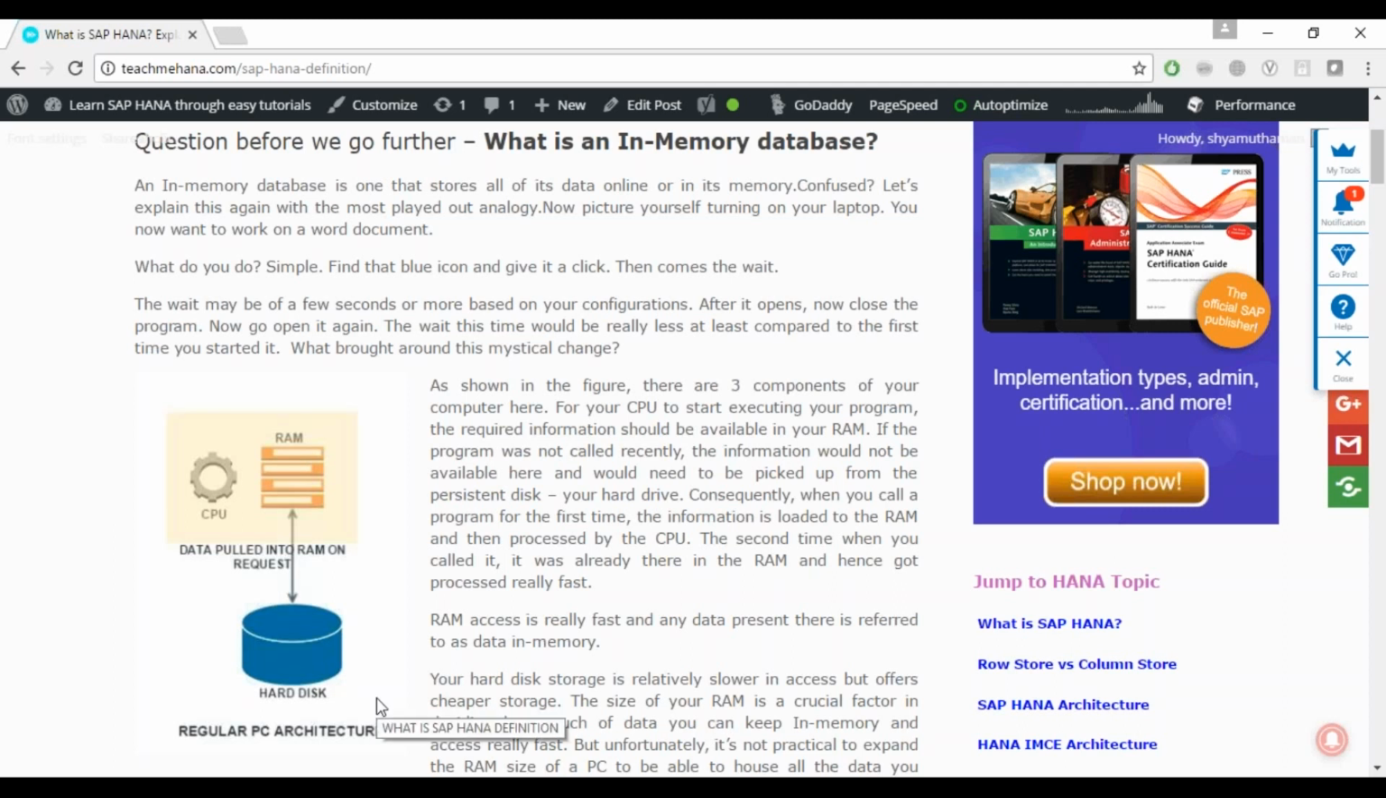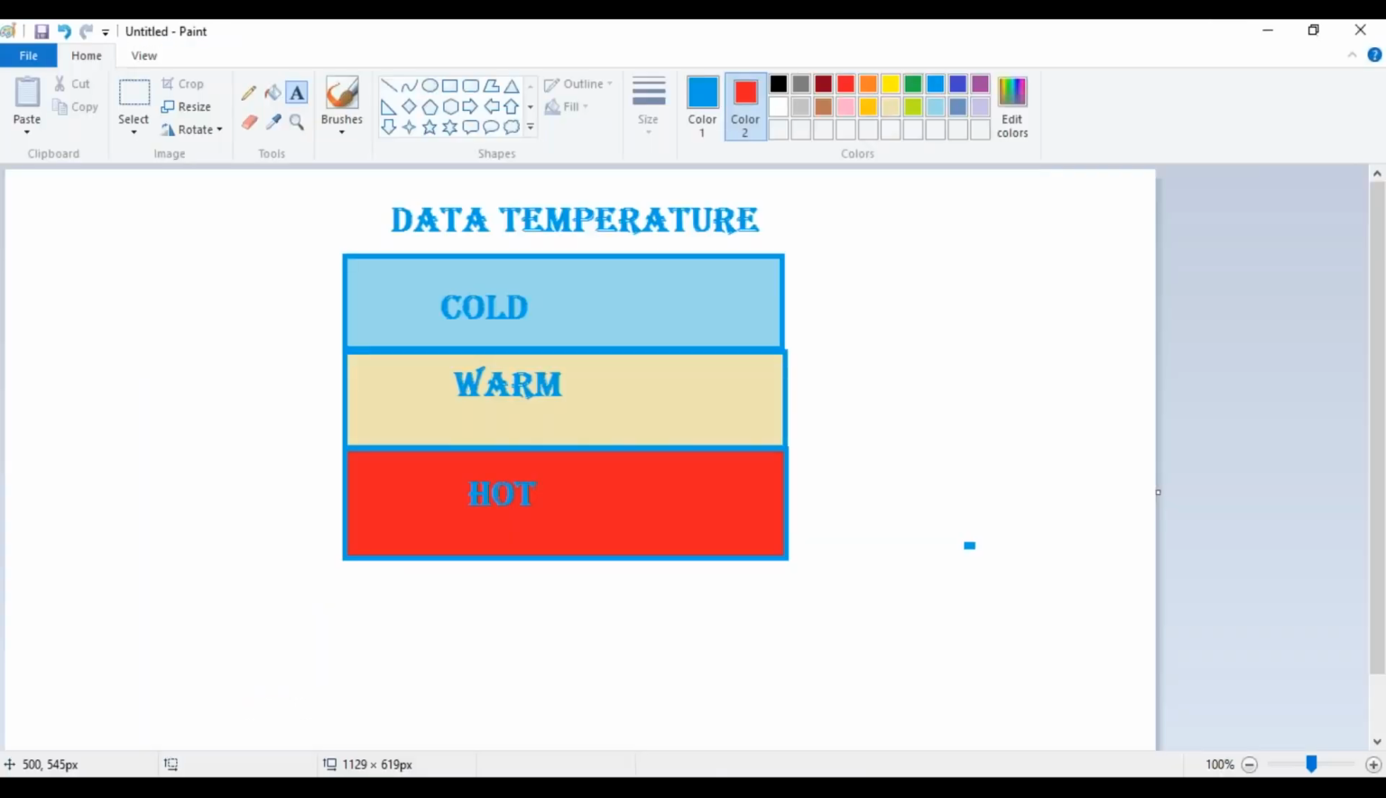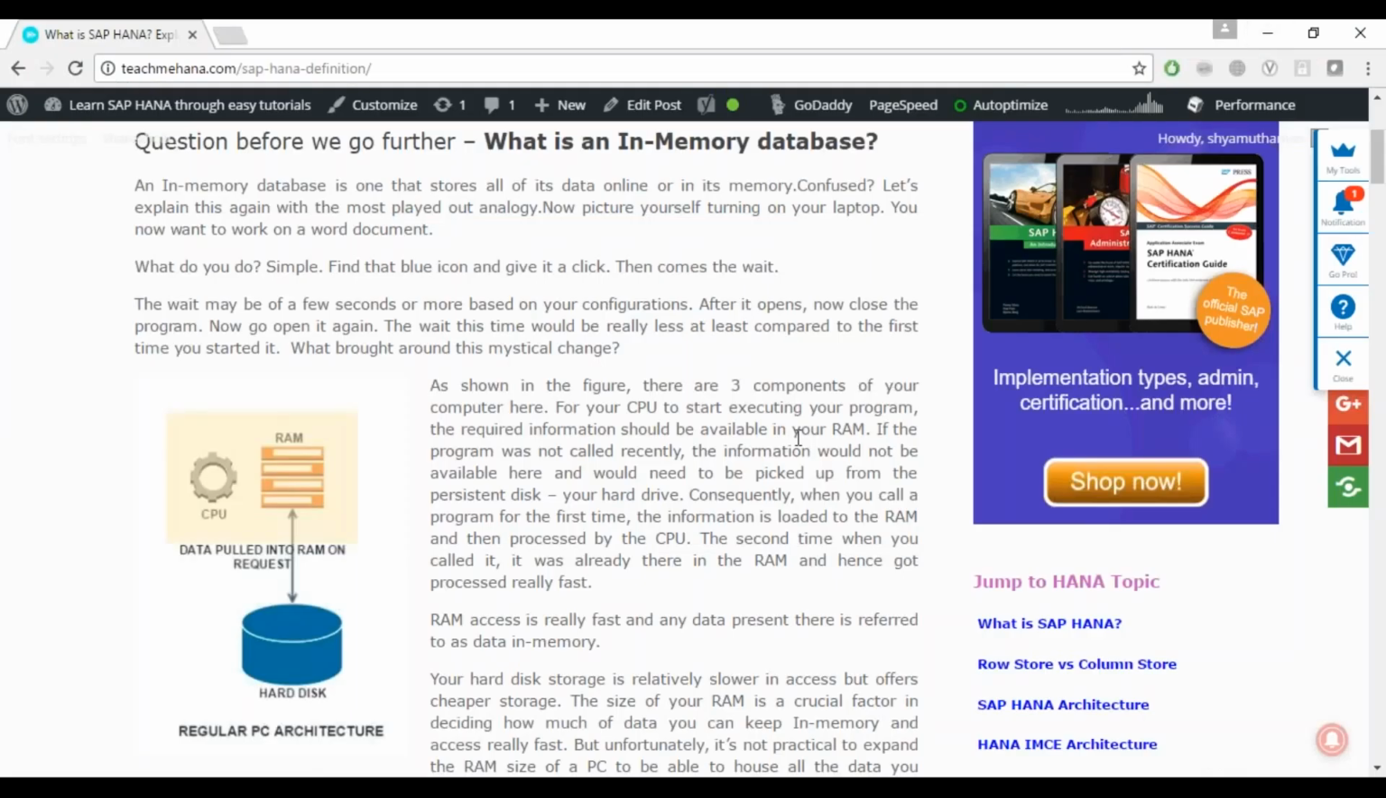Suresh, are you saying something? Hello. This data temperature concept is also in the Teach Me HANA link. It is not there. Okay, fine. There are a lot of things I did not find time to write. I'll write it somewhere.